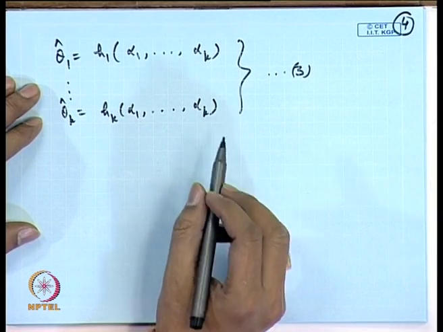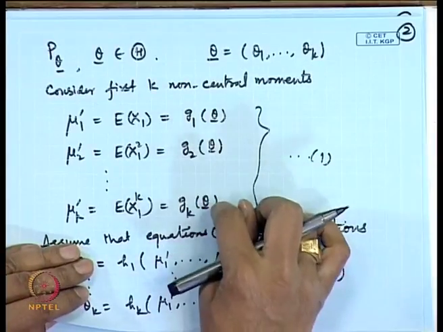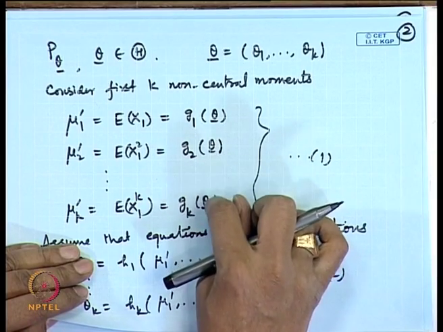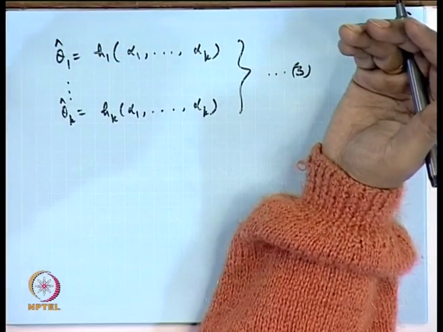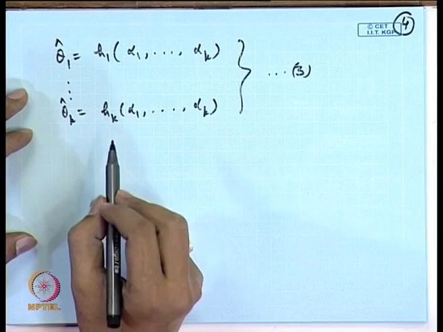Now, the question may come that the solutions to these equations are obtainable in the explicit form, only then can we write down this solution for the method of moments. There may be some cases where you may have, say, 2 parameters or 3 parameters, but 2 or 3 equations may not lead to the solutions. In that case, we may take extra moments here. So, let me start with certain examples here.